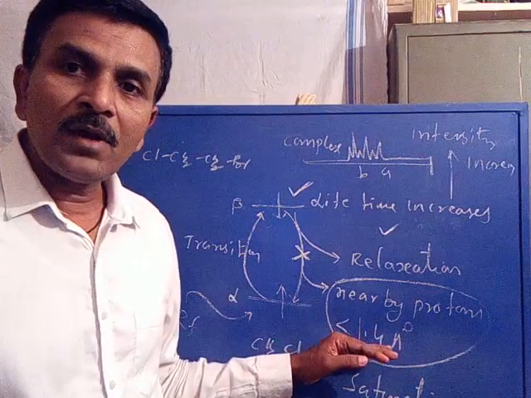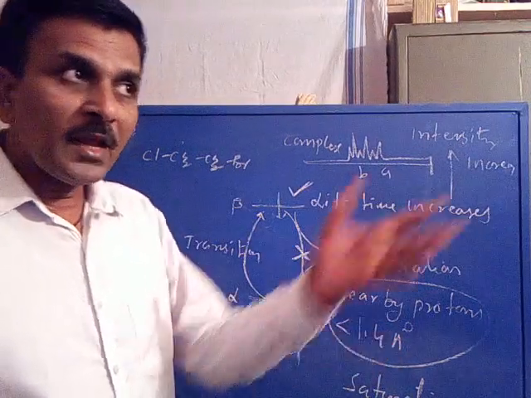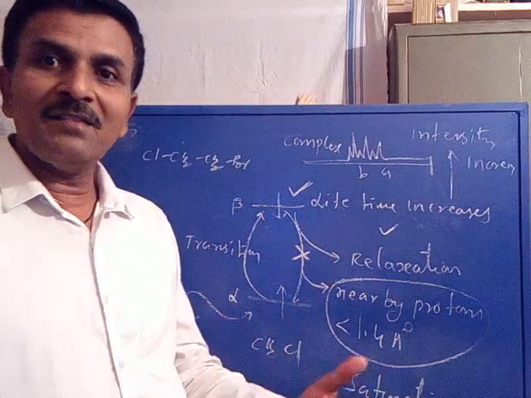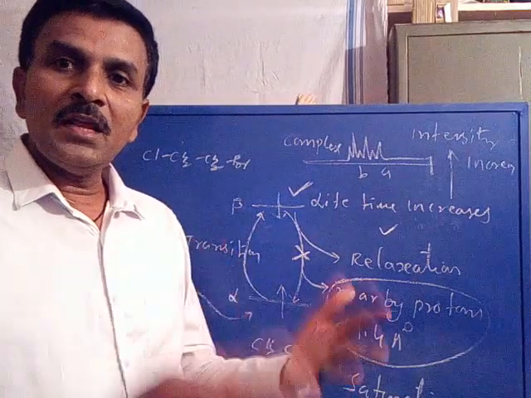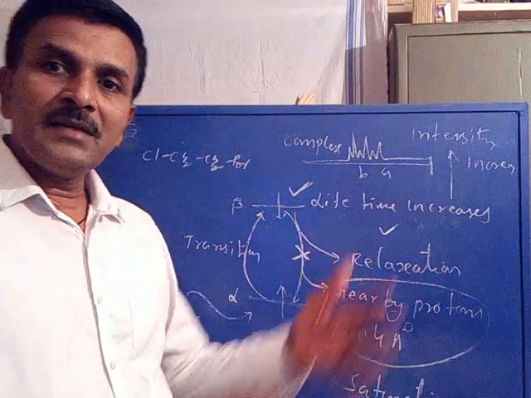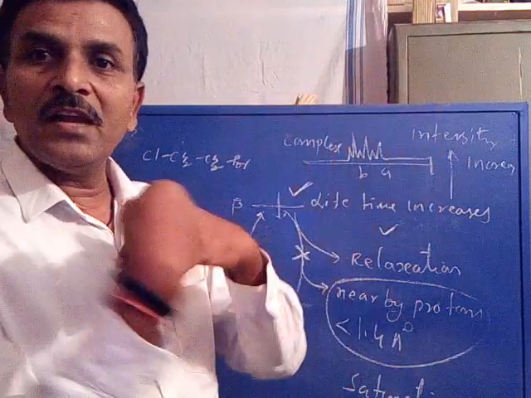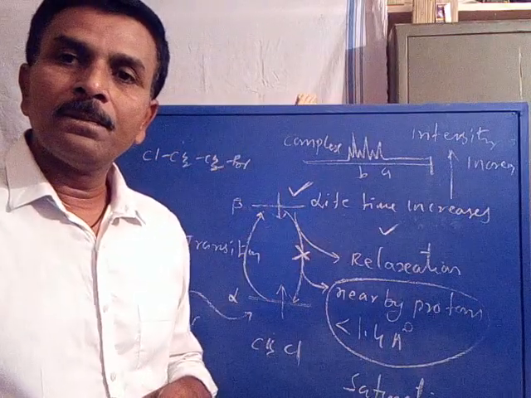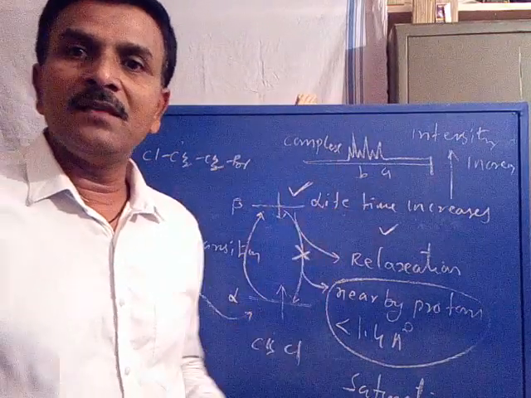The nearby protons are unable to take further energy from beta spin state, as we have already saturated them. So all the nearby protons, if saturated, are unable to accept energy from beta state nuclei. Thereby energy transfer is stopped, its lifetime increases, and intensity increases.